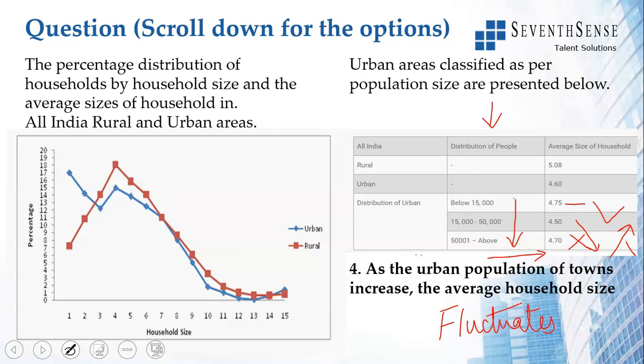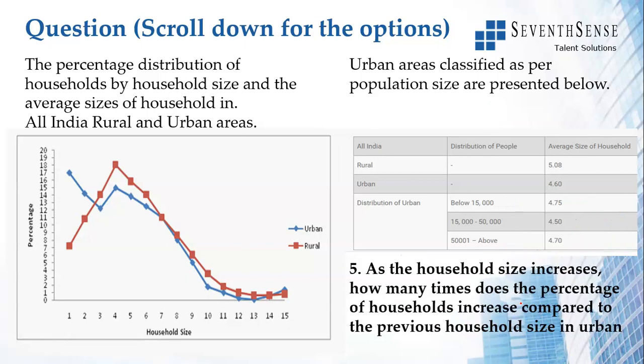Now look at this particular table on the right. They've said as the household size increases, how many times does the percentage of households increase compared to the previous household size? Meaning, as we move towards the right, how many times is the percentage of homes increasing compared to the previous? If you see here, this is lesser than this.